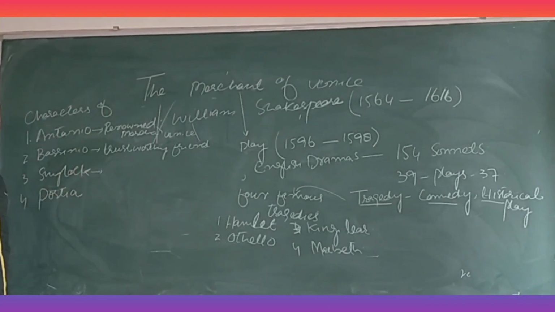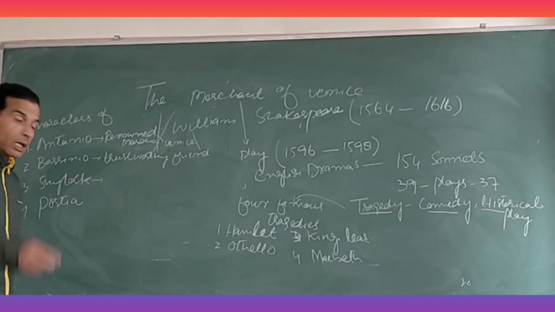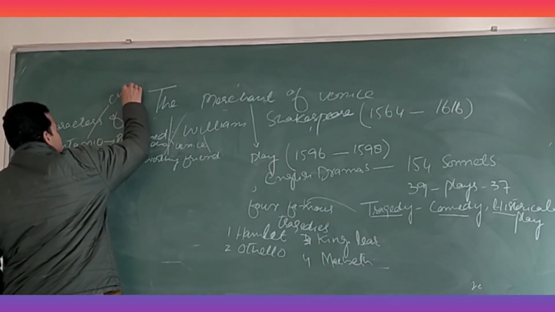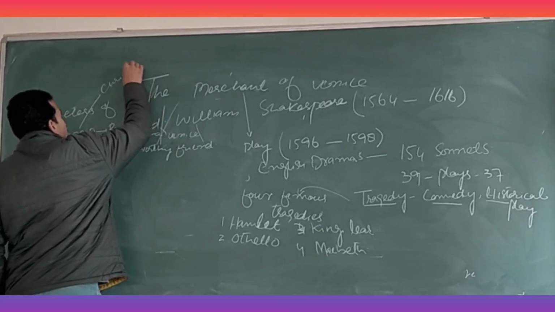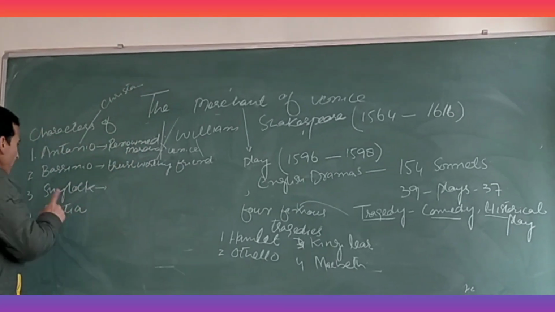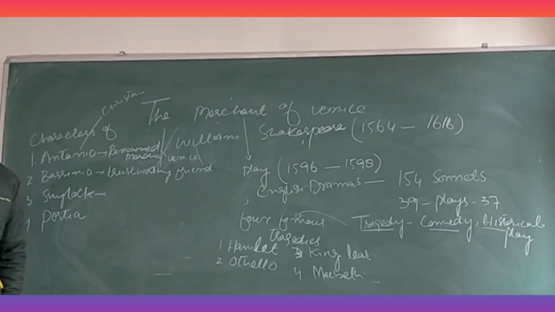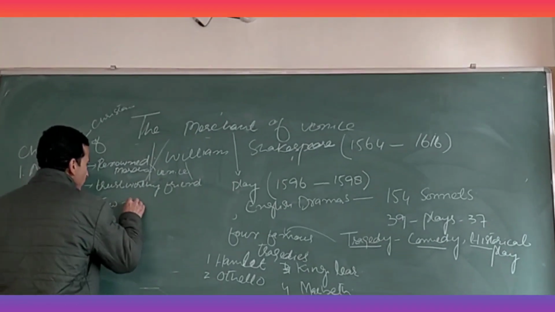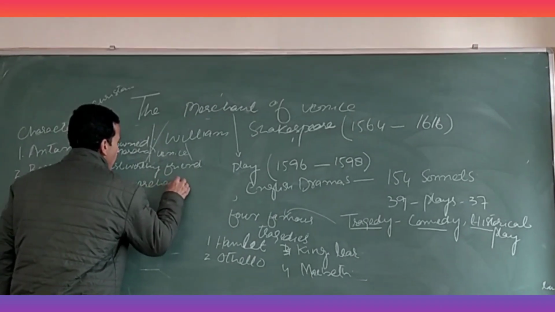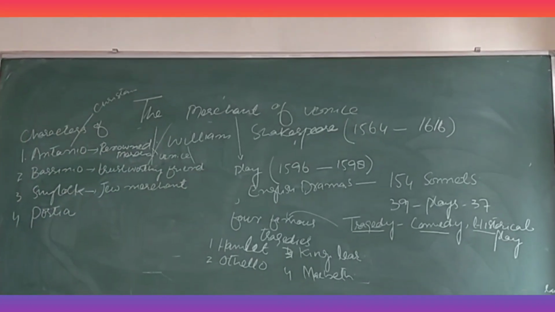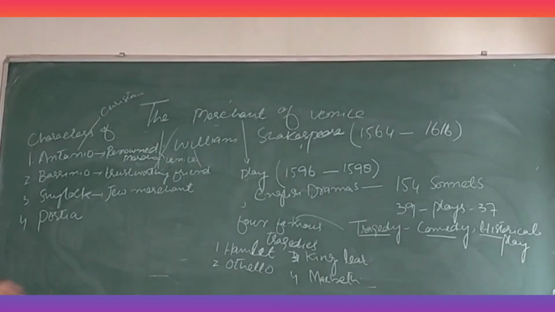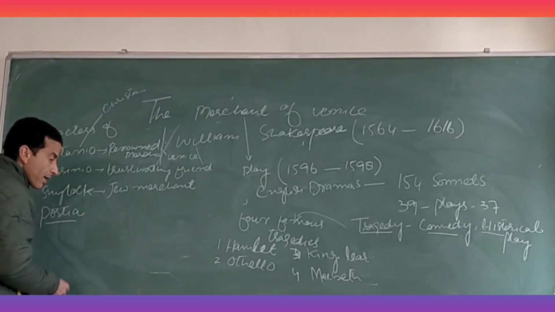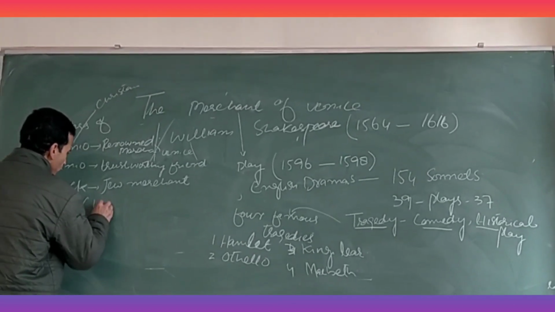This Shylock is also a merchant. But Antonio was a Christian merchant. As for Shylock, he was also a merchant, but he was a Jew. Jew means Yehudi. He was a Jew merchant. And Purusha is the name of a beautiful girl.